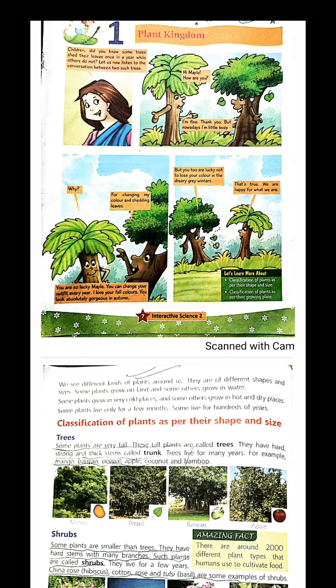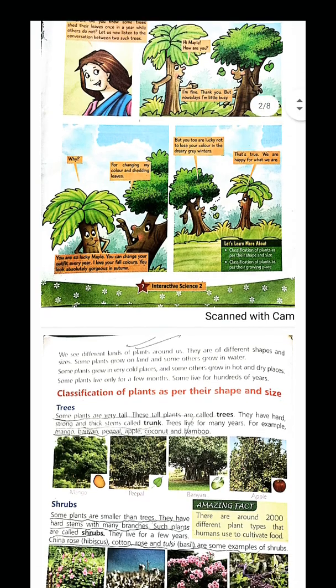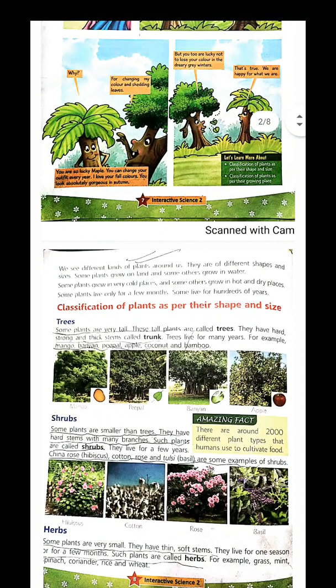Then there are shrubs. Shrub plants are smaller than trees. They have a hard stem with many branches. Such plants are called shrubs. Their life is not very long; they live for only a few years. Examples are China rose, cotton rose and tulsi.